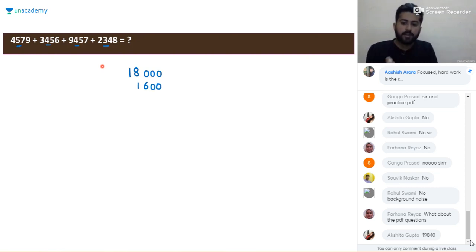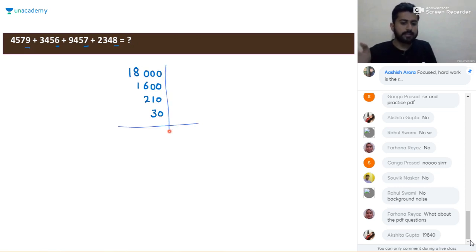Then the next digit, that is the tens digit: 7, 5, 5, 4. 5 and 5 is 10, 10 plus 7 is 17, 17 plus 4 is 21. Okay, 21, and then we will add 1 zero after it because we added the tens digits. Now it is the turn for the unit digits: 9, 6, 15, plus 7 plus 8. So 15, 15, 30.